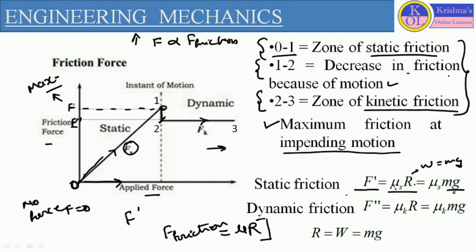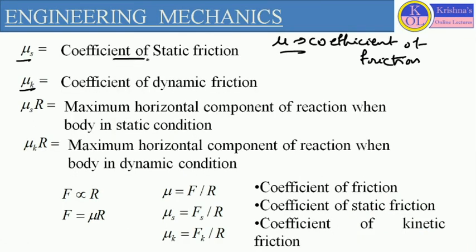This mg represents the weight, and this mu s represents the coefficient of static friction.